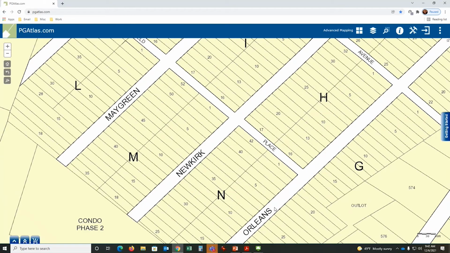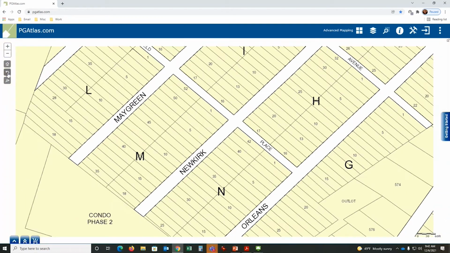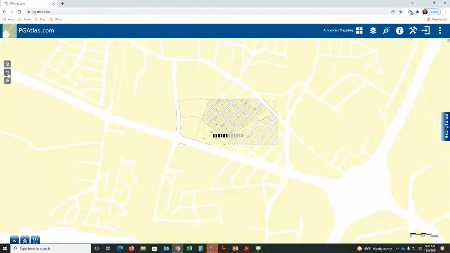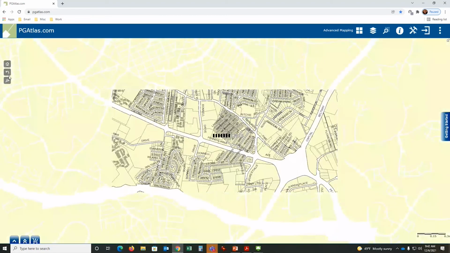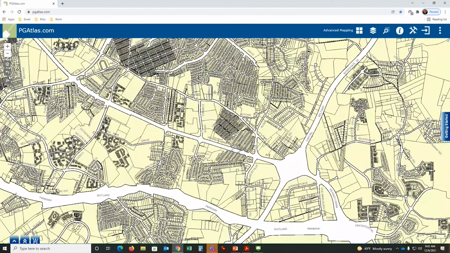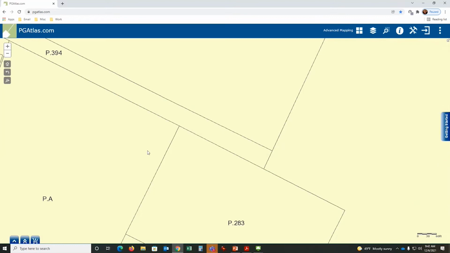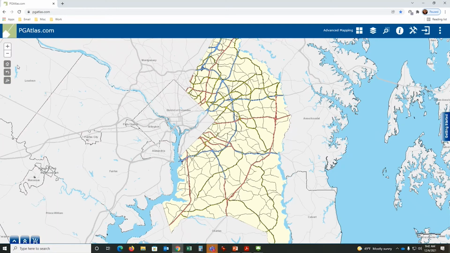Now you ask yourself, oh, I didn't want to do that. I want to go back one. I can go back to the undo button. That's how those tools work. If you go in so close that you're like, I don't know where I am anymore, I just want to start over, you can click on the house here. This is full extent, it will bring you back to when you first opened pgAtlas.